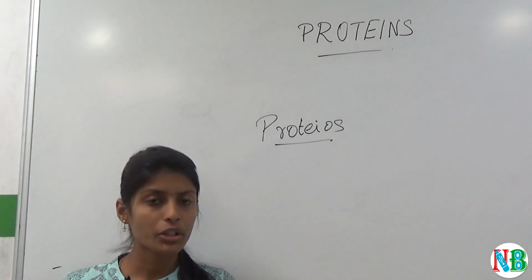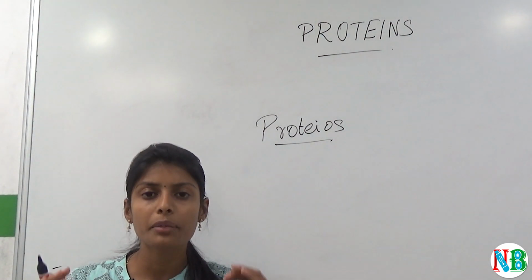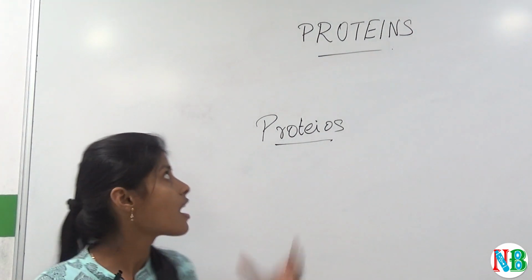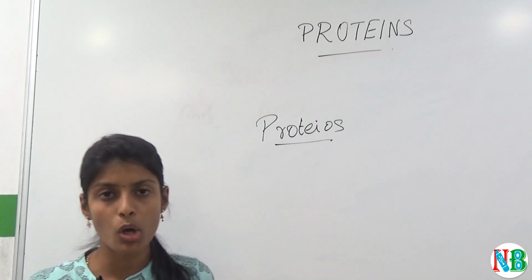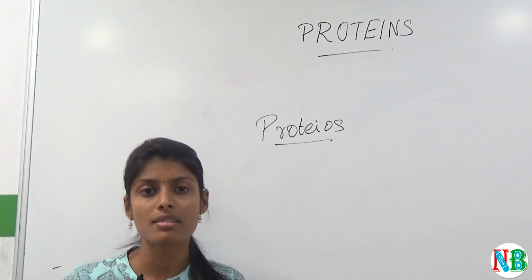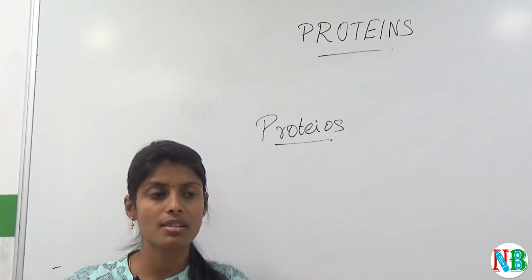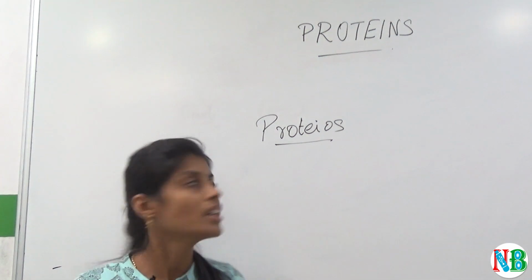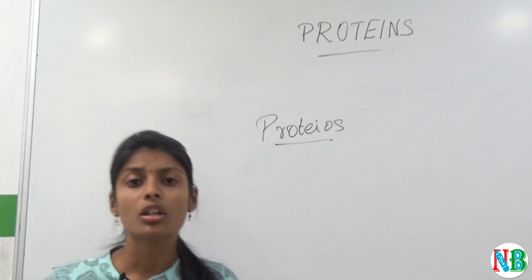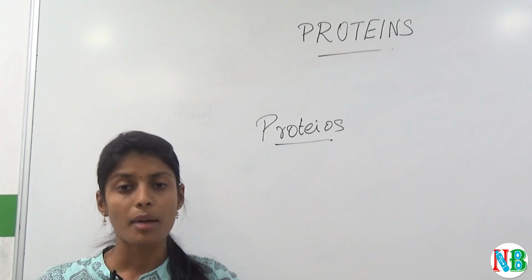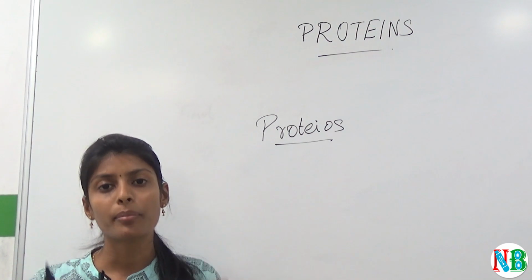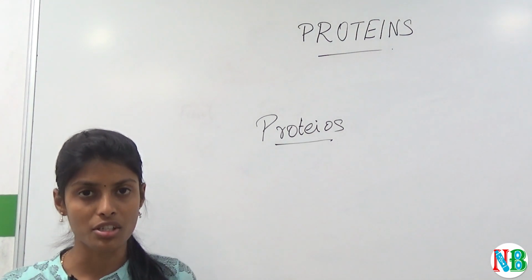Because in our human body, every part is made up of proteins. For example, these are called building blocks because they build the bones, muscles, cartilage, and even our skin and hair are made up of protein. As we all know, proteins are a polymer of alpha amino acids linked by a peptide bond or peptide linkage.